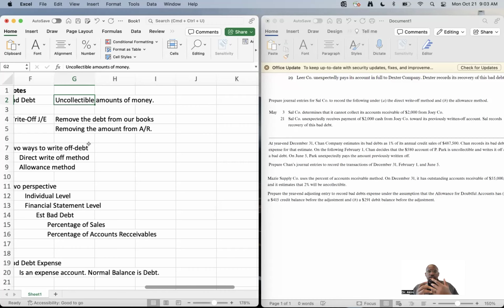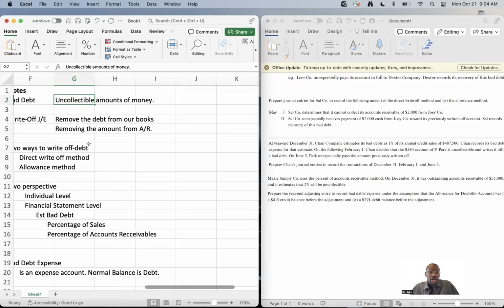So, truth be told, you can never really know with accuracy how much money you're going to collect or receive from a customer based on a credit sale. You can't play God in that situation, right? Some people may pay us back, some people may not. The people that we think will pay us back may not, and the people that we think will not pay us back probably end up paying us back. It's all hypothetical. But we need to come up with a strategy for estimating bad debt so that we will not be caught by surprise when this occurs.